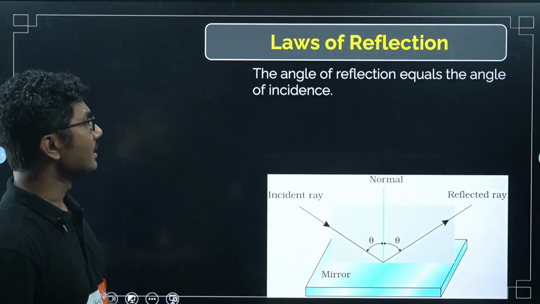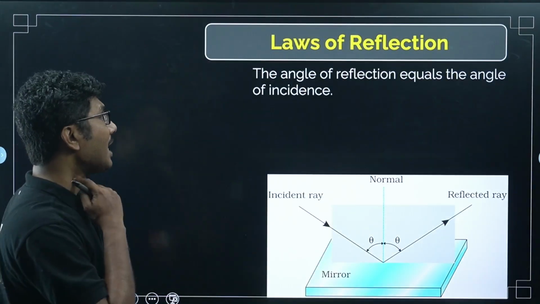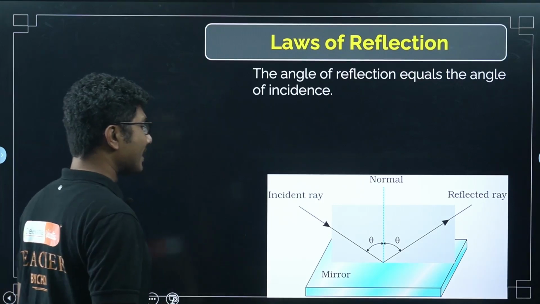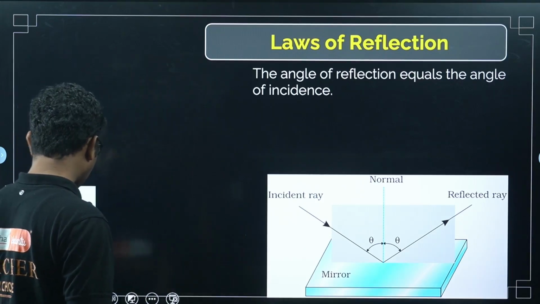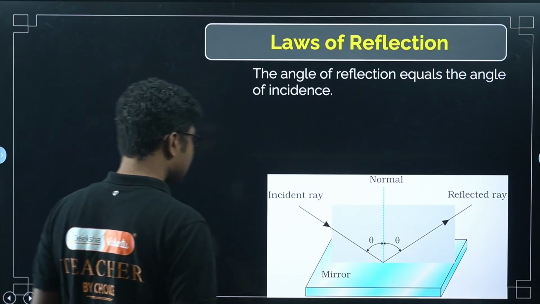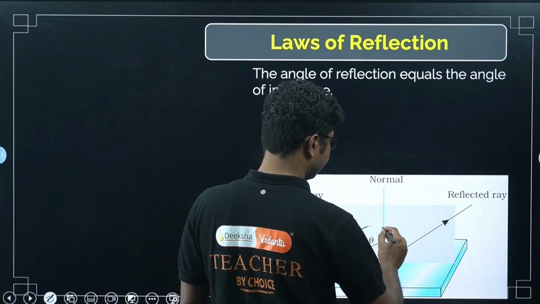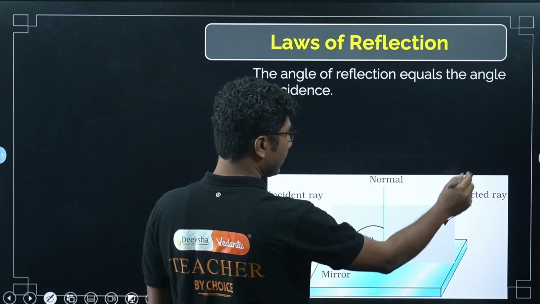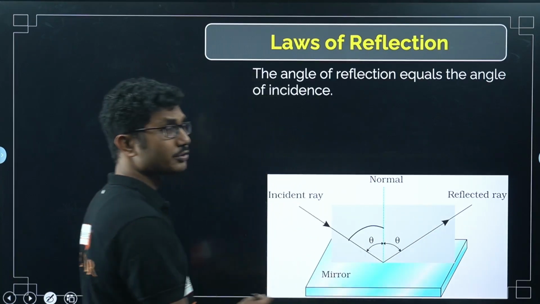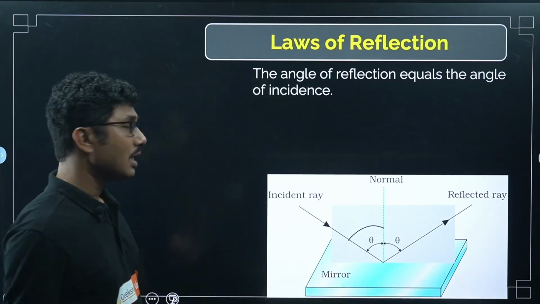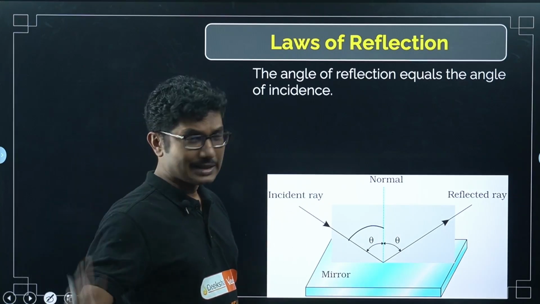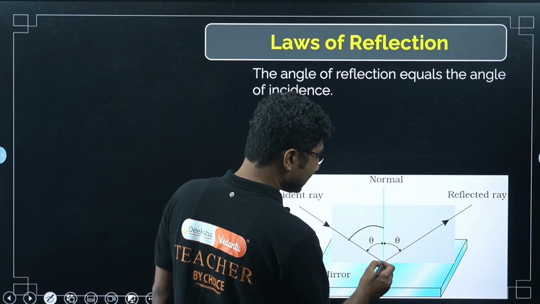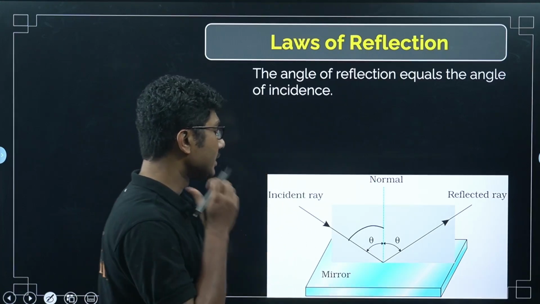First we will start with the laws of reflection. The angle of reflection is equal to the angle of incidence. Very common law. What is the angle of incidence? If you forgot, this is called the angle of incidence. First of all, this is the incident ray, this is the reflected ray, this is the reflecting surface, sometimes also called a mirror. Generally we observe reflection on mirrors, but it can be any surface, it does not necessarily have to be a mirror. And this is the point of reflection.